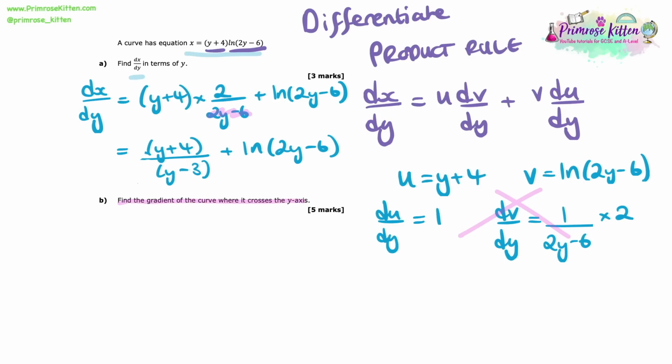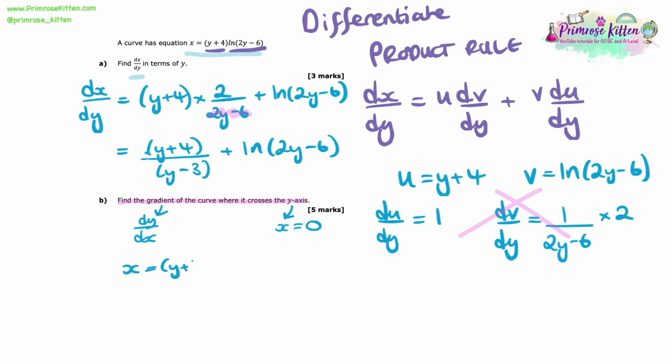So now we need to find the gradient of the curve where it crosses the y-axis. Well, let's deconstruct this. When we cross the y-axis, we know that x is equal to 0. And we also know that the gradient of the curve is found by doing dy/dx. So not dx/dy, dy/dx, which is the reciprocal of dx/dy.